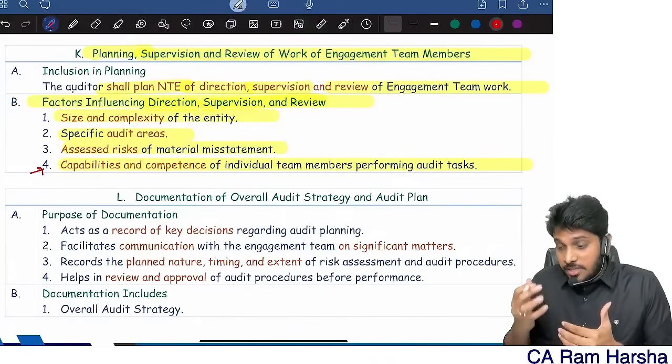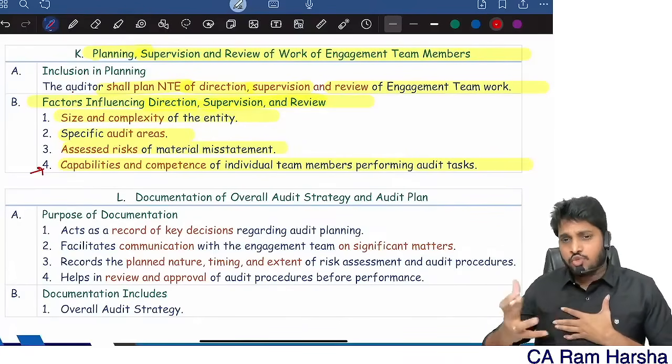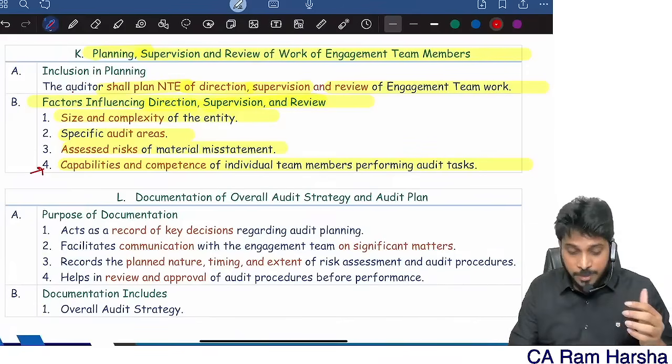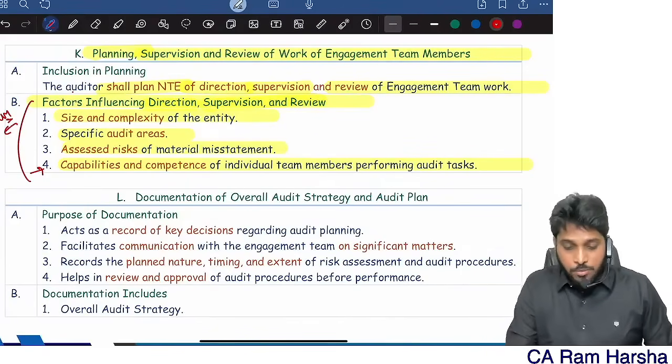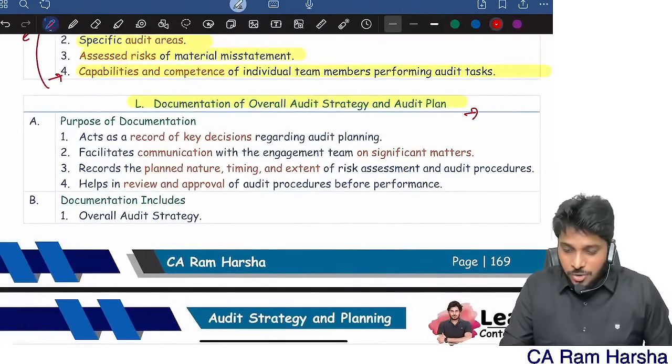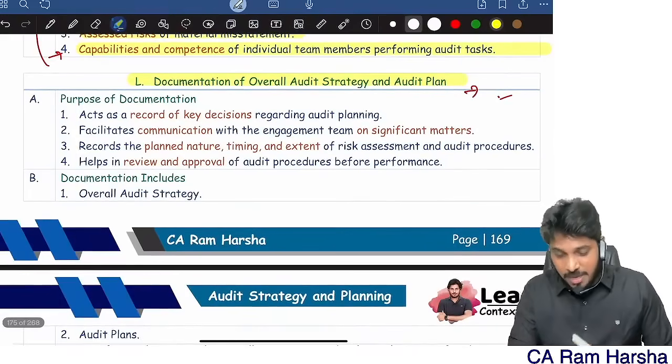So the nature of direction, supervision, and review by the engagement partner depends upon these factors. This itself can be asked as a 4 marks question. Be careful. And most important, documentation. In the recent exam, they have asked this also as a 5 marks question. Documentation part, in the Jan 25 exam, they have asked this.